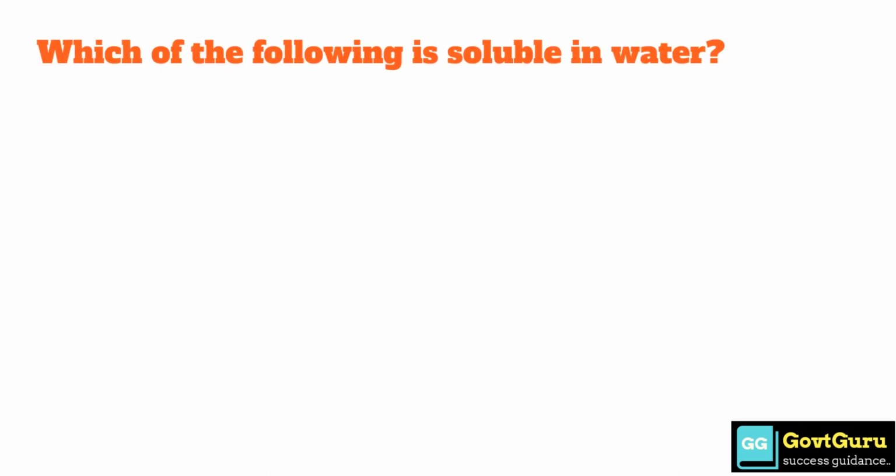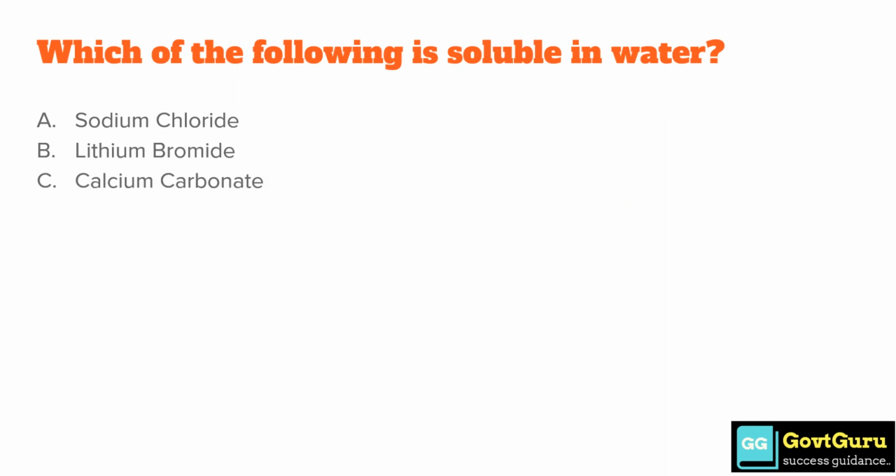So the first question is, which of the following is soluble in water? Option A, sodium chloride. Option B, lithium bromide. Option C, calcium carbonate. Option D, magnesium iodide. So the correct answer is option A, sodium chloride.